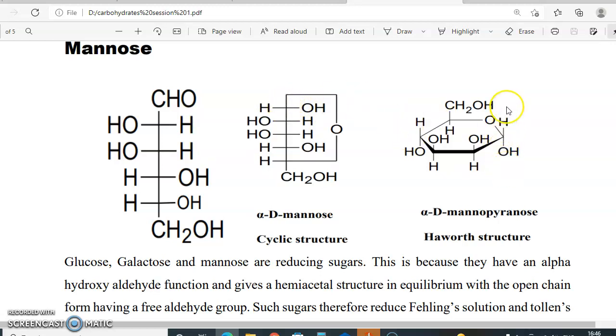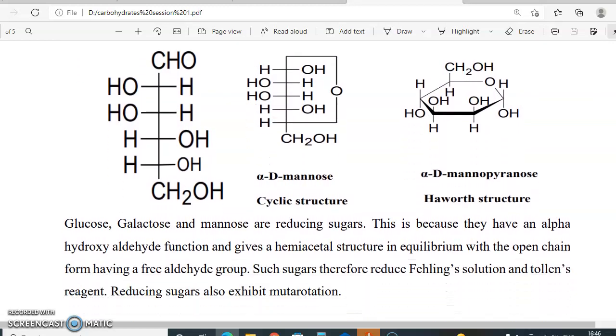This is alpha because the OH is down, whereas the second and the third OH are on the left side, so I have to write them up. Here again it is on the right side, so I write it down, and this is my CH2OH. This is about glucose, galactose and mannose.